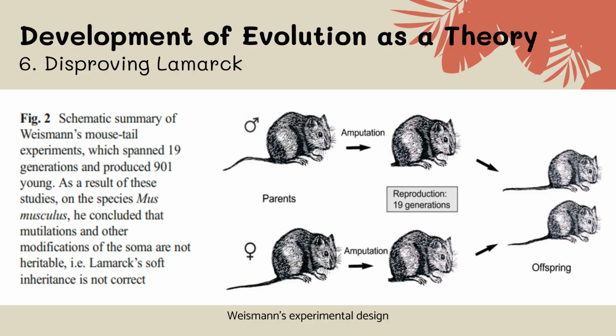This diagram shows how August Weismann tested Lamarck's idea of inherited acquired traits. He removed the tails of mice over many generations and observed their offspring. Even after 19 generations, all the offspring were born with tails. This showed that changes to body cells do not affect inheritance. Only genetic information is passed through reproductive cells as inherited, not physical changes gained during life.